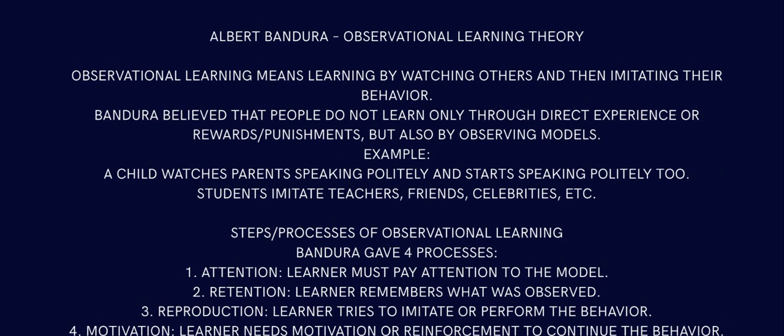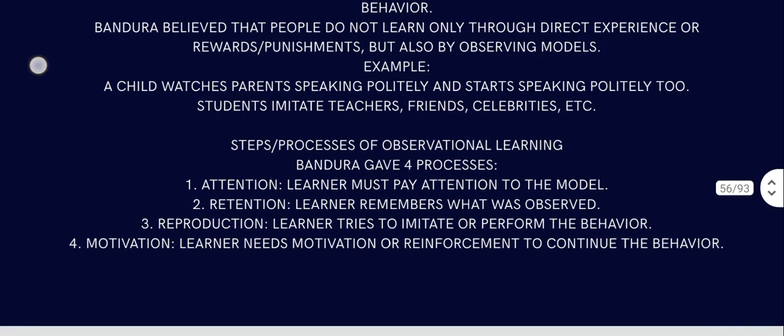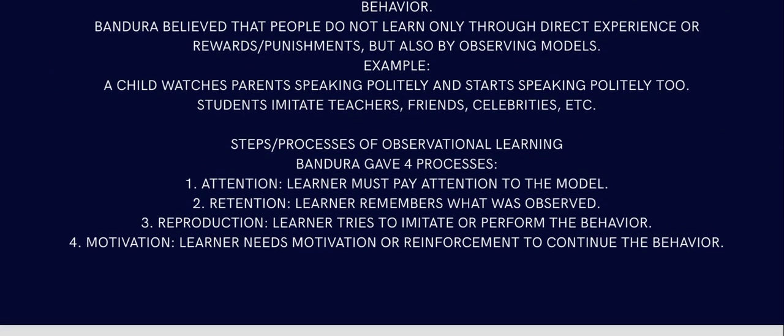Bandura believed that people do not learn only through direct experience or reward and punishment, but also by observing models. Example, a child watches parents speaking politely and starts speaking politely too. Students imitate teachers, friends and celebrities. For example, people talk about how his growing up days made him a better person. How his parents were in front of him is how he was built. So that is called observational learning. Steps and process of observational learning.